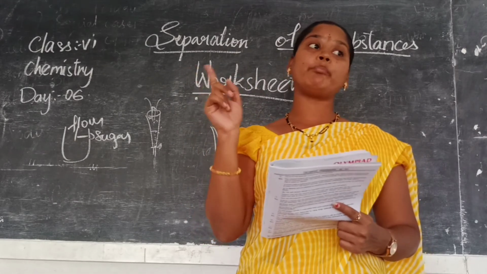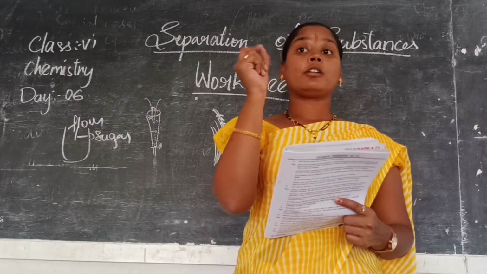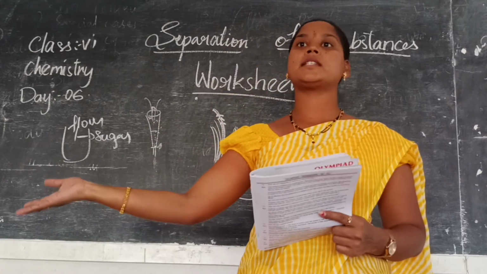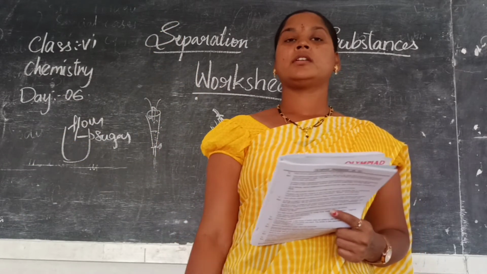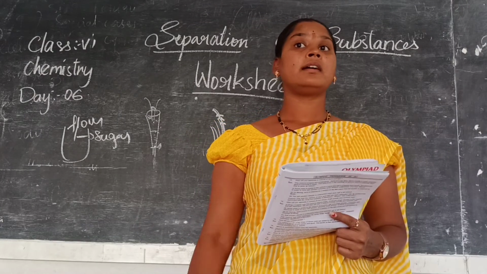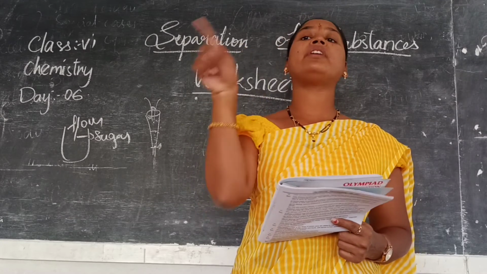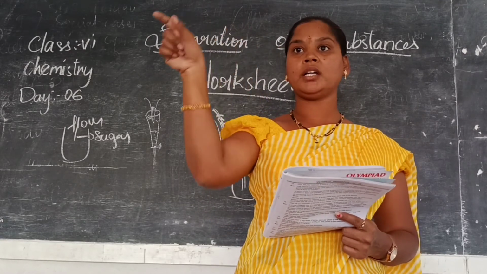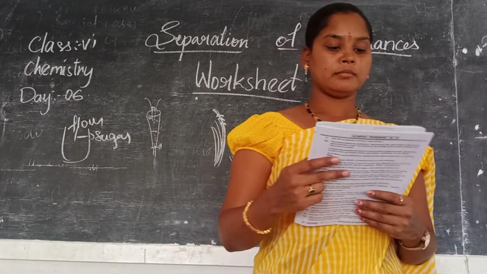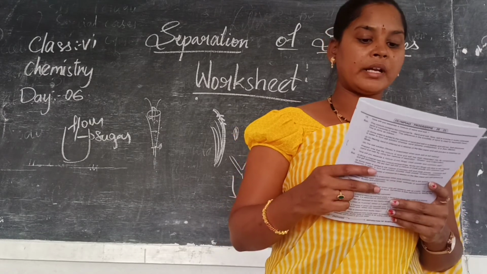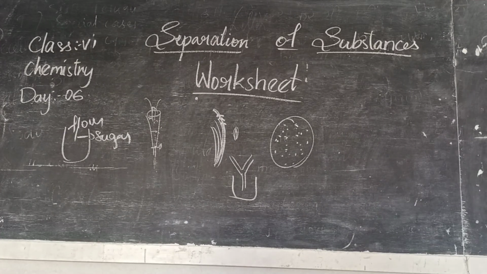Air is also a mixture, compound or element? It is not a compound, because it has various substances, different gases. So it is a mixture. Sugar solution is a mixture. Why? Because sugar plus water contains a number of elements again. Water itself is first a compound. Then that compound is mixed with one of the elements. Both of them together make a mixture. Next. Name the components in the following mixtures.